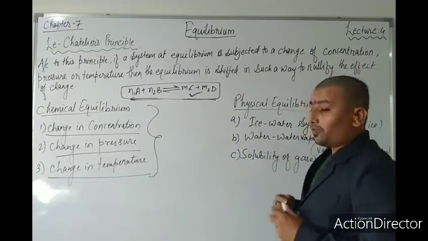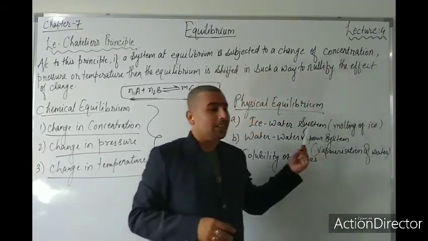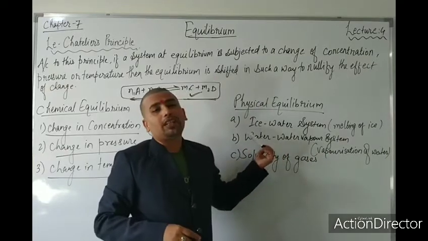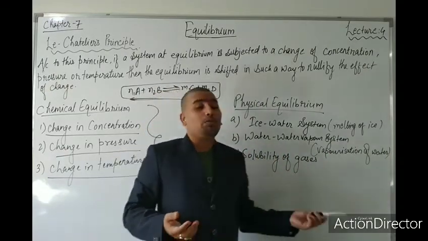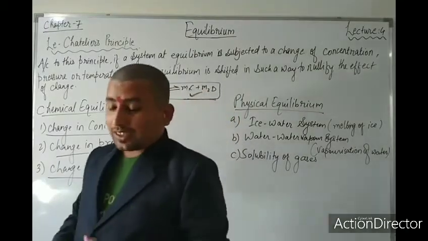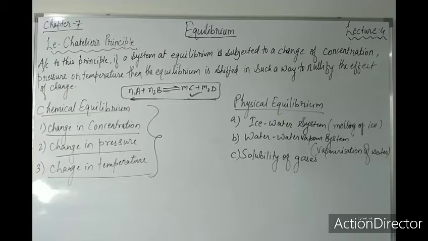If I talk about physical equilibrium, as I have said, there will be ice to water, water to water vapor, and solubility of gas. In the solubility of gases, all these things will come. So if I talk about the ice-water system, that is melting of ice, then you can say that the melting of ice is accompanied by the absorption of heat and decrease in volume, right?